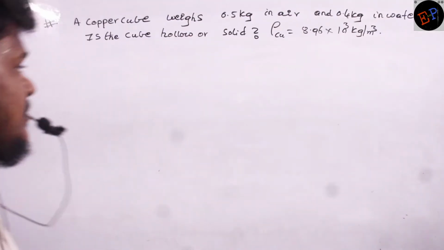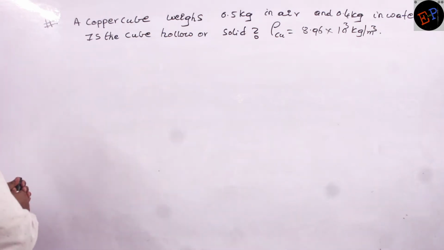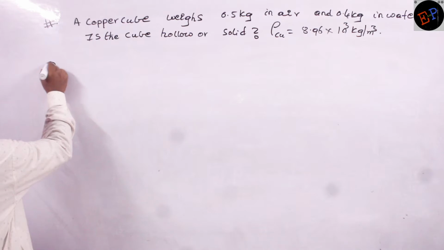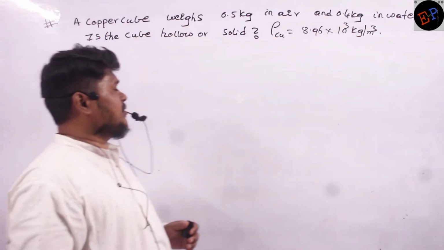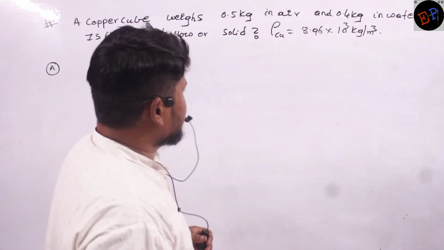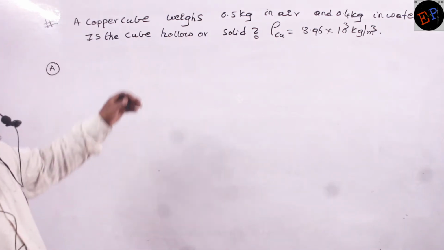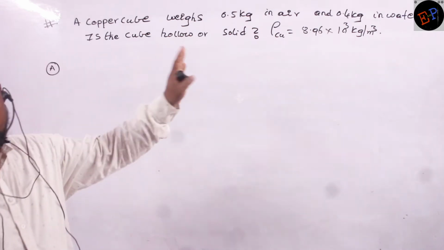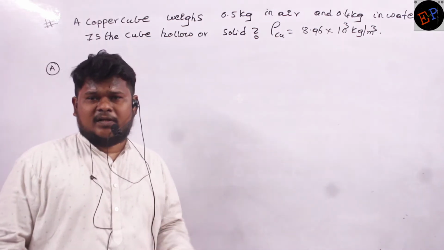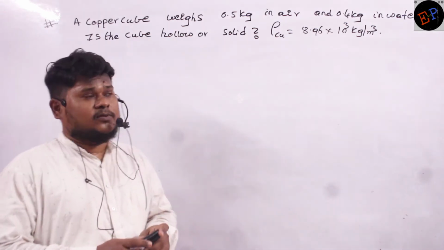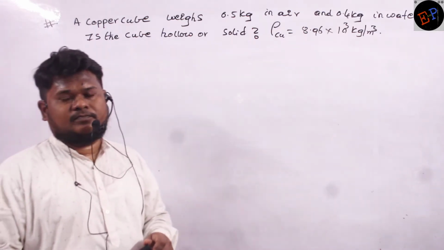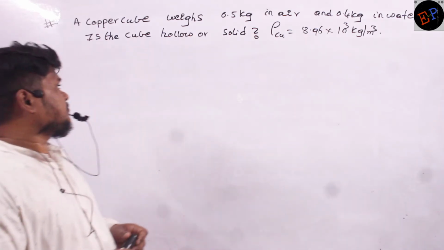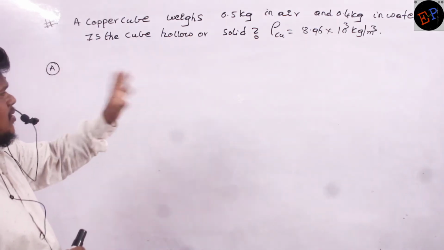We will try to understand this question. A copper cube weighs 0.5 kg in air and 0.4 kg in water. It means when the cube is completely immersed inside water, its apparent weight is 0.4. But what is its original mass? Original mass is 0.5, but when it is immersed in water, it is 0.4 only. So is the cube hollow or solid?